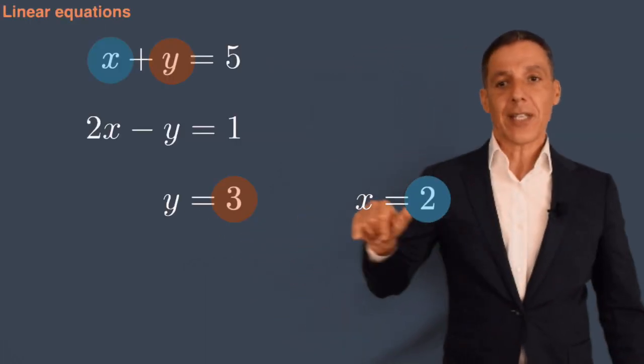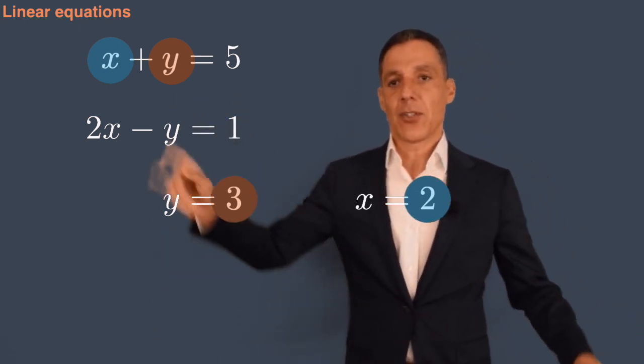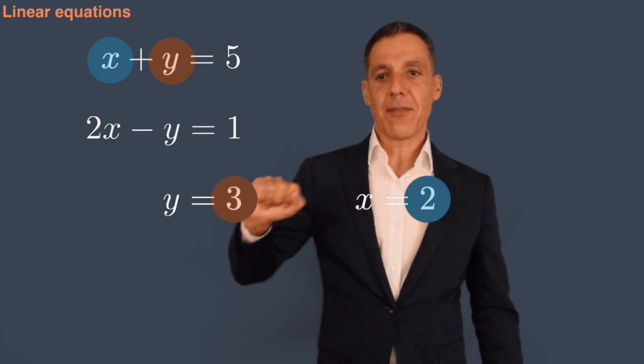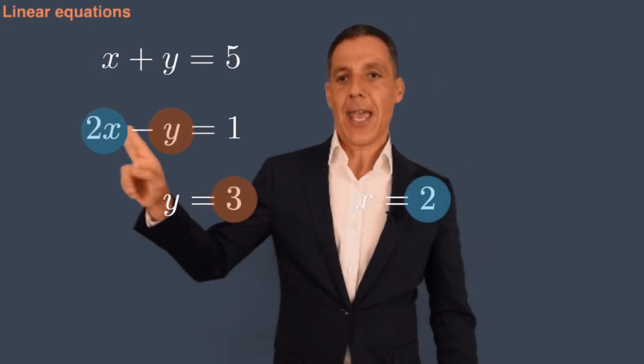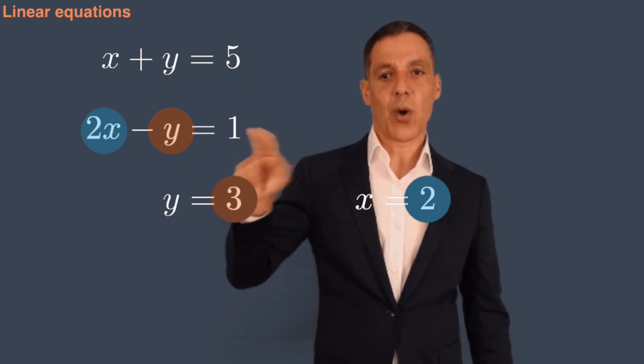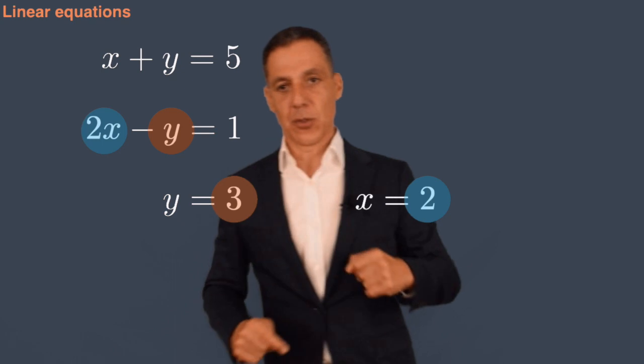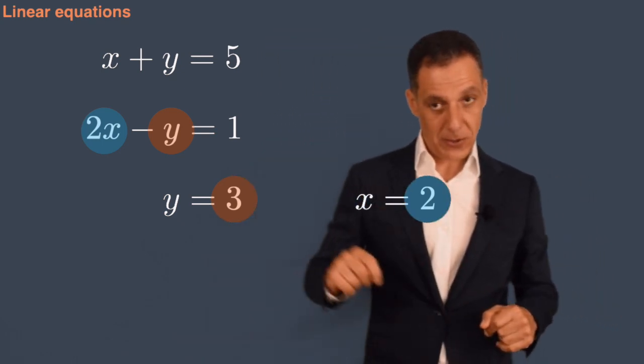So one way or another, I can solve for x once I have a solution for y. Now, of course, once I have this, I should be able to confirm that it's correct. There's no reason to guess with algebra. So 3 plus 2 is equal to 5. Yep, good, that works just fine. And 2 times 2 is 4, minus 3 is equal to 1. That satisfies that. So 3 and 2 are the solution to that system of linear equations.